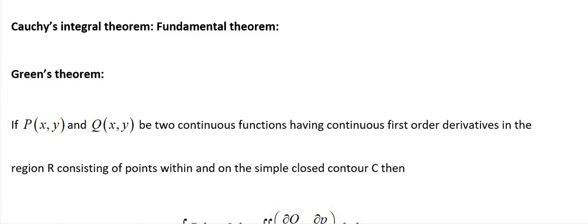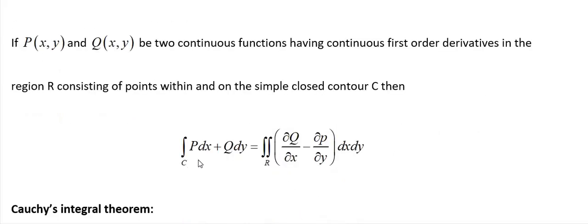Here, observe, if P of x comma y and Q of x comma y are two continuous functions having continuous first order derivatives in the region capital R consisting of points within and on the simple closed contour C, then the integration over C of P dx plus Q dy equals the double integration over R of (∂Q/∂x minus ∂P/∂y) dx dy.